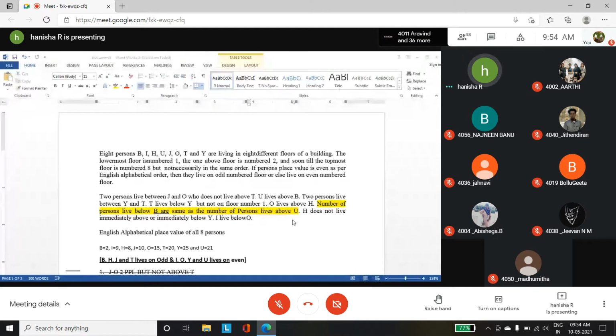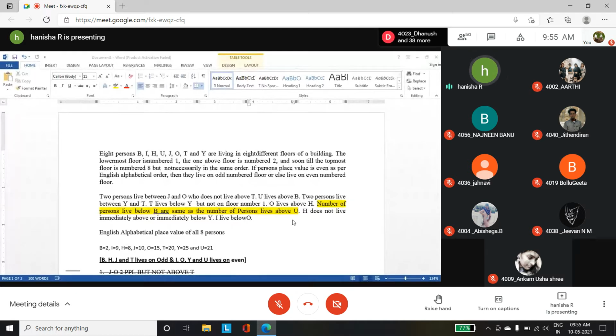So this is another type of flow puzzle, where till now we have seen floors and then persons living in them. Apart from that, we will see some other variables too. In the previous class, I taught you some other variables. Here, this is another type where you have some conditions, and based on those conditions you have to solve the question. It is related to your floors, so it is similar to the old type of question, but you have some particular condition which you must follow.